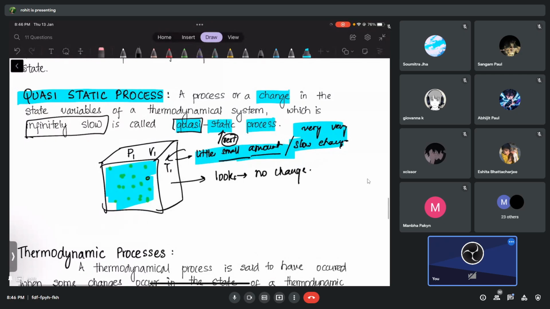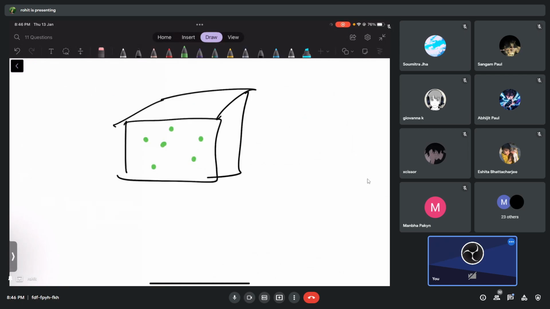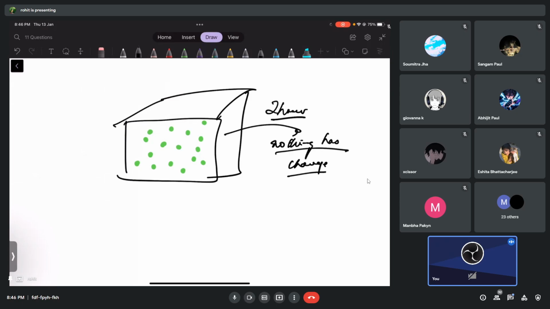So think about quasi-static process like this. You look at the gases right now, and then you look after 2 hours, and you see that nothing has changed. Do you agree, guys, that there may be a few changes in the gas or not? If you look after 2 hours, it looks like nothing has changed, but very little change may have occurred, which you cannot even record.